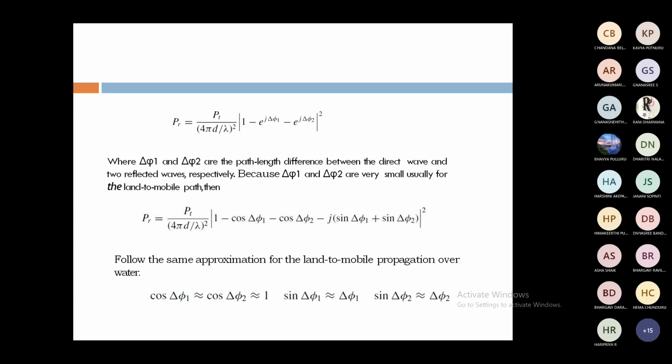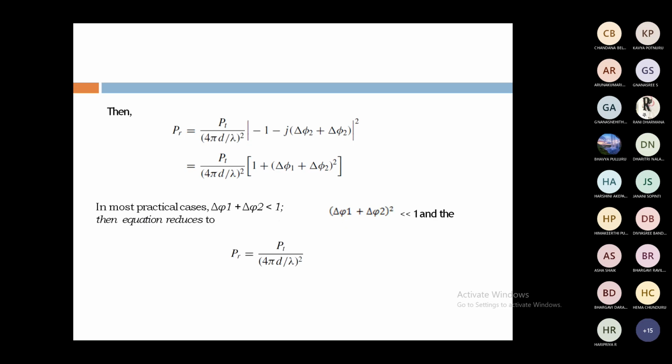For approximation, we have to simplify the above equation. Let us assume for land to mobile propagation over water that cos del phi 1 and cos del phi 2 are approximately equal to 1, and sin del phi 1 equals delta phi 1, sin del phi 2 equals delta phi 2. Then, substituting, finally PR is equal to PT by (4 pi d by lambda) square, multiplied with 1 plus (delta phi 1 plus delta phi 2) whole square.